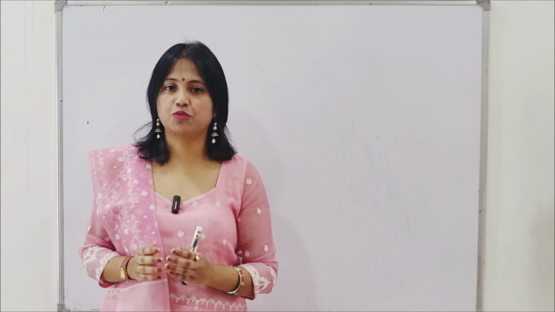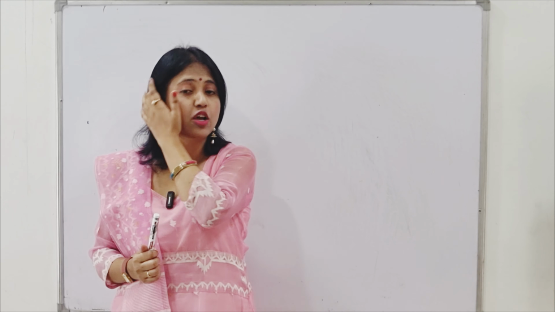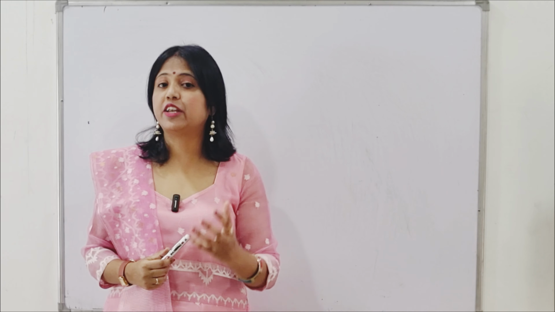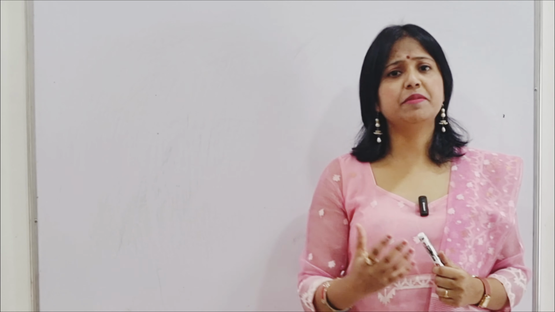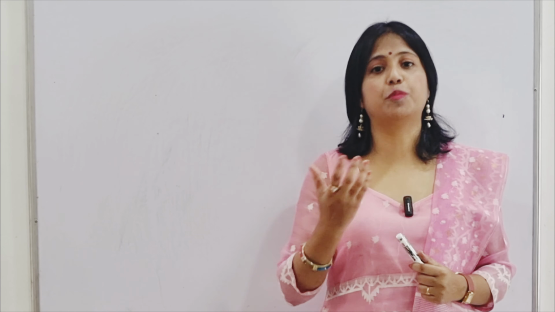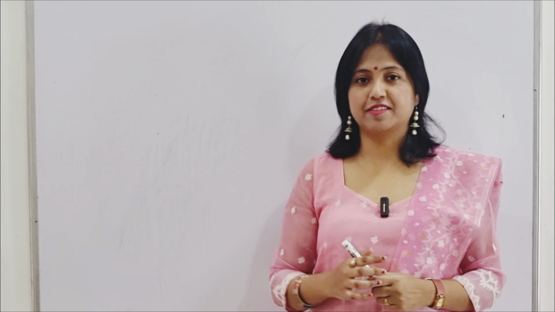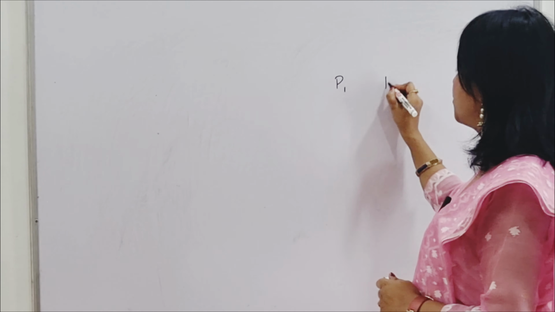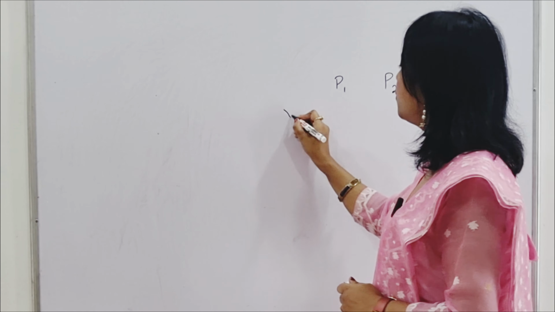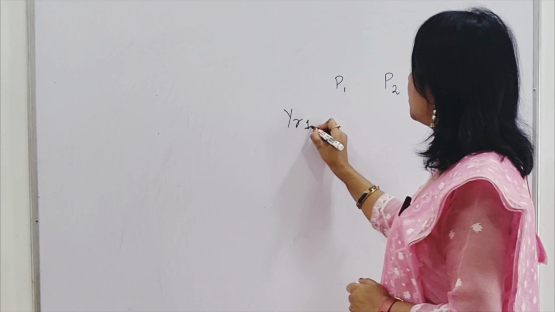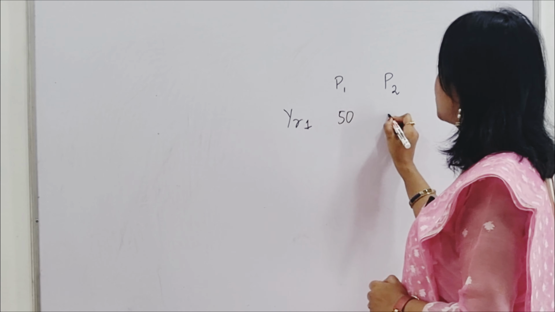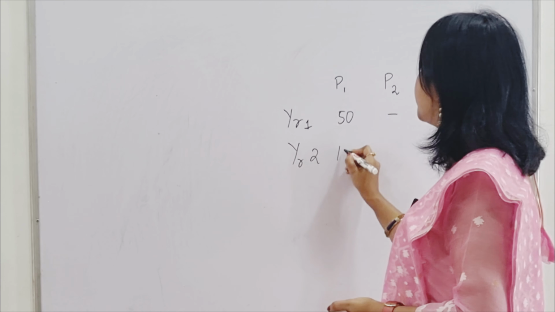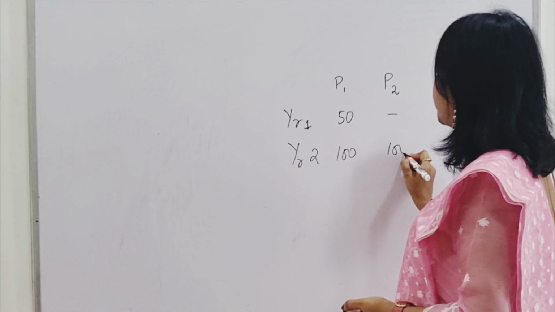The second limitation, which is the most important limitation, is that the profit maximization objective does not take into account the time value of money. That means, in other words, the timing of the profits. I give you one example to make it clear. Suppose we have a project 1 and a project 2. In year 1, project 1 gives me 50, project 2 does not give me any return. Year 2, project 1 gives me 100, here also it gives me 100.